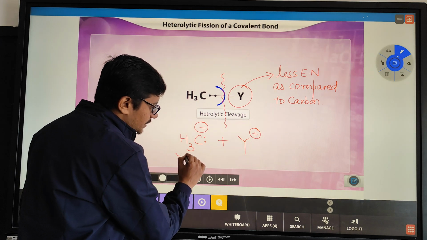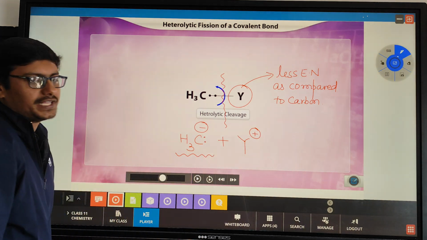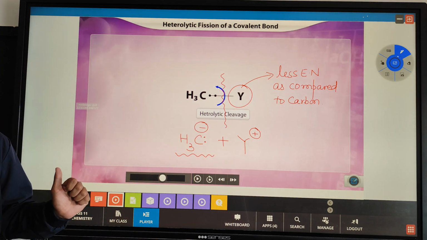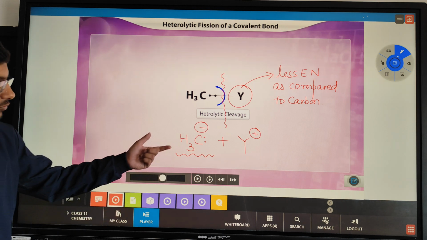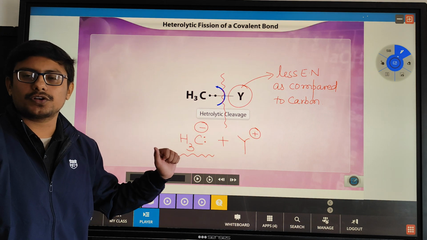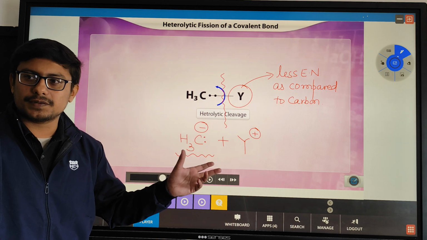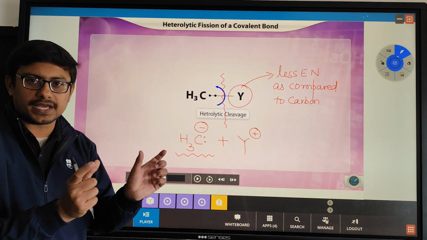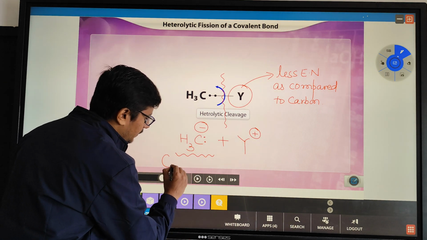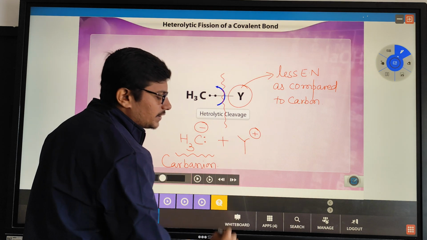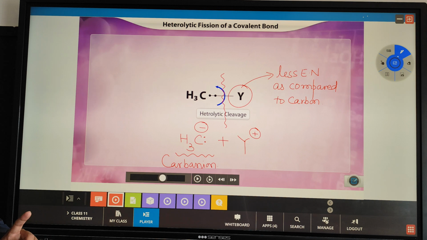So we discussed just now the two types of ions. What was the one having the positive charge called? Cation. Now this is having a negative charge. What do we call it? Carbon having a negative charge will be called carbanion.